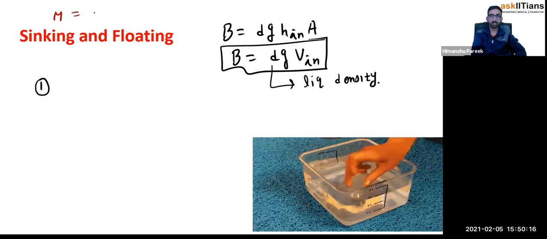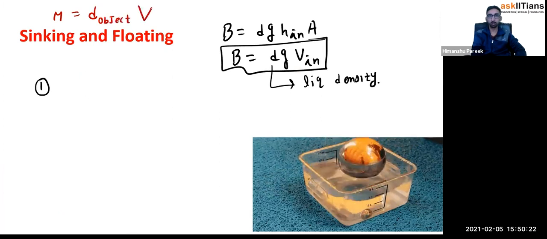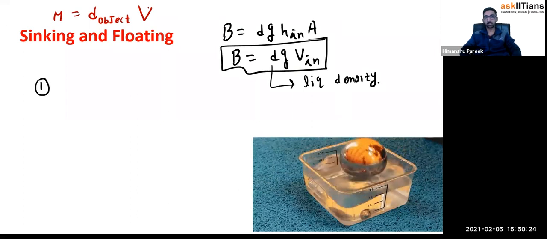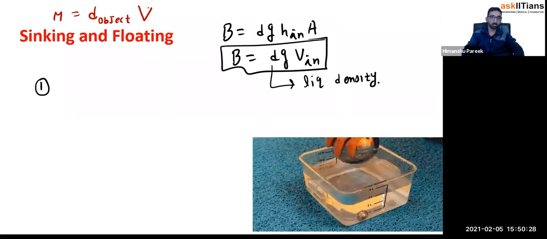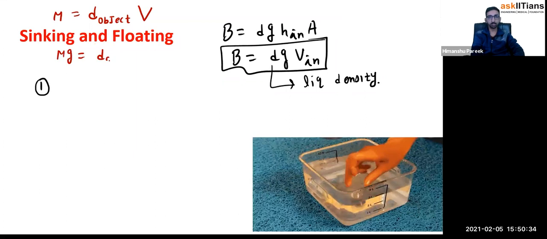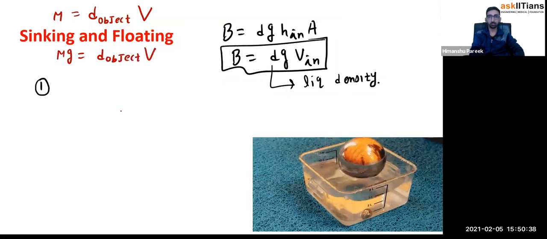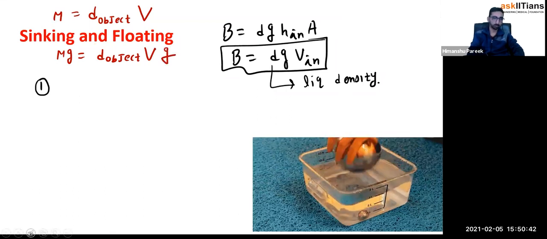I can write it as density of the object multiplied by volume. That's how I'm writing the mass of the object. Now, you see one thing. What will be the mg then? Mg will be equal to d object, volume of the object, total volume, because that's the total mass I'm writing, into gravity.